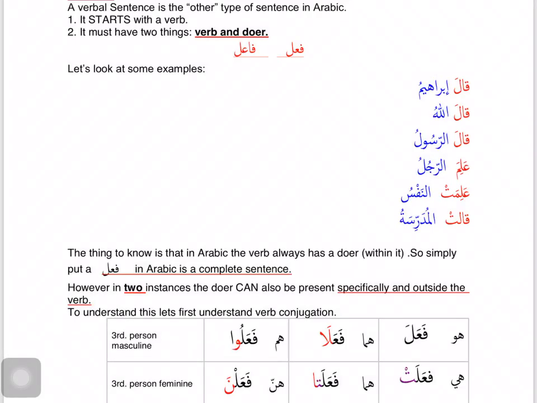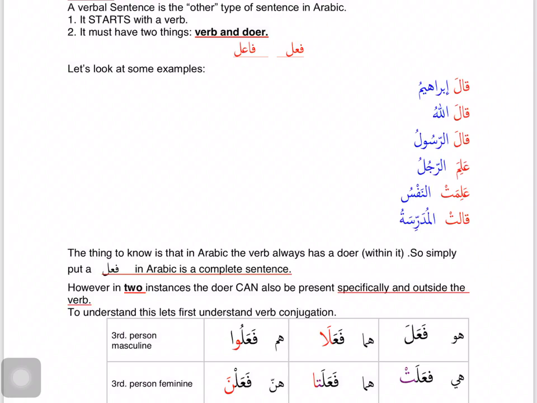So let's look at some examples, inshallah, of verbal sentences. And let's say it one more time. A verbal sentence is a sentence in which the first word is going to be a verb. If it's a particle, we ignore that. Other than that, the first word is going to be a verb. In a verbal sentence, we're looking for two things: the action and the doer.